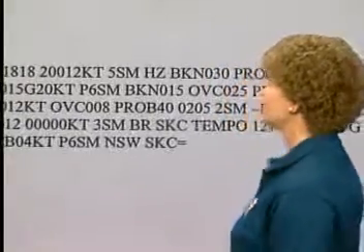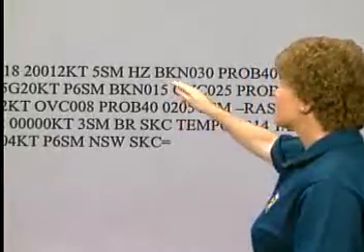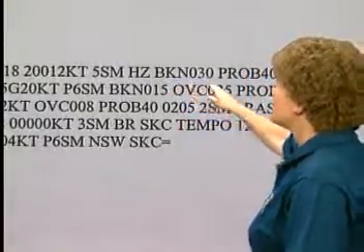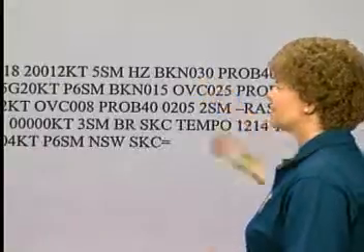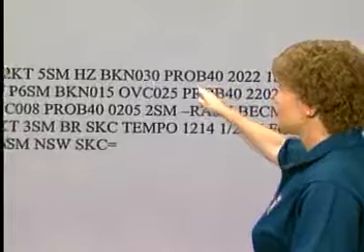In this case, it's an obstruction to visibility, HZ, which stands for haze. Then you have the cloud information, a broken layer of clouds with bases at 3,000 feet. As with the METAR, you add 2 zeros to those cloud height numbers to get the actual height of the cloud bases. Next it says Prob 40.